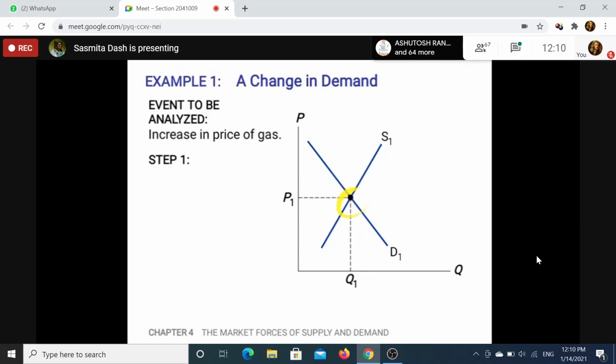This one is your equilibrium point, E. At the equilibrium point, if you draw lines to the price axis and quantity axis, we get the required price and quantity. Now, in this situation, when the price of gas or gasoline increases, what will happen to the demand or supply of hybrid cars? Increase in price of gasoline.